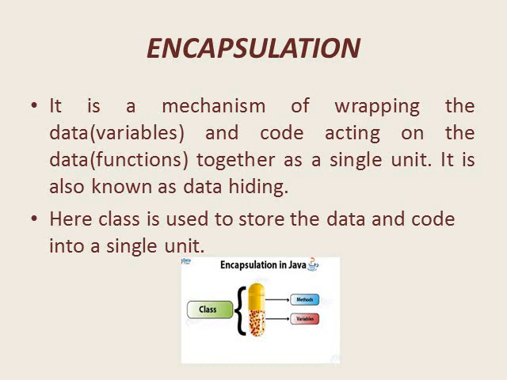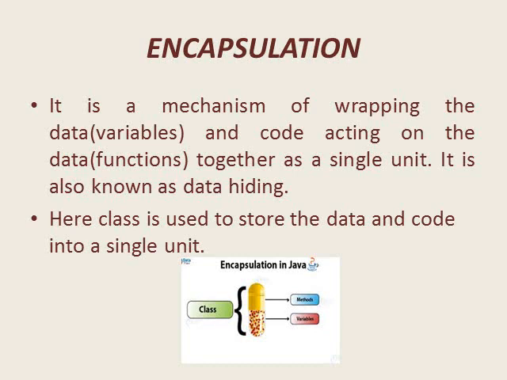Next principle is encapsulation. It is a mechanism of wrapping the data and code acting on the data together as a single unit. It is also known as data hiding. Here, a class is used to store the data and code in a single unit.